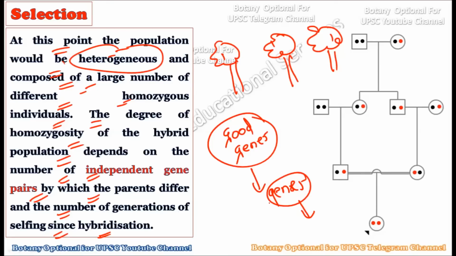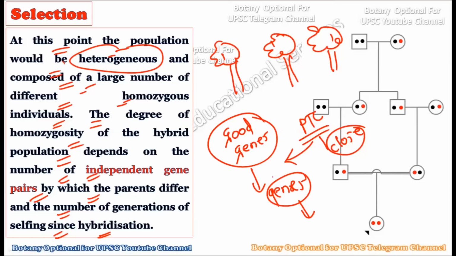Unlike plant tissue culture, where we produce an exact clone of the parent plant, this is not the case here. What we are doing here is only retaining some amount of the good genes. We are not copying the genes as they are into the next generation, but whatever genes are there, we are trying to retain them for the next generation. There will definitely be some differences which make them slightly heterozygous, but for the most part they are homozygous because their genetic characters are matching. You can say 70-80% are matching, but there is still 10 to 20% difference at the genetic level in these newly created pure lines.